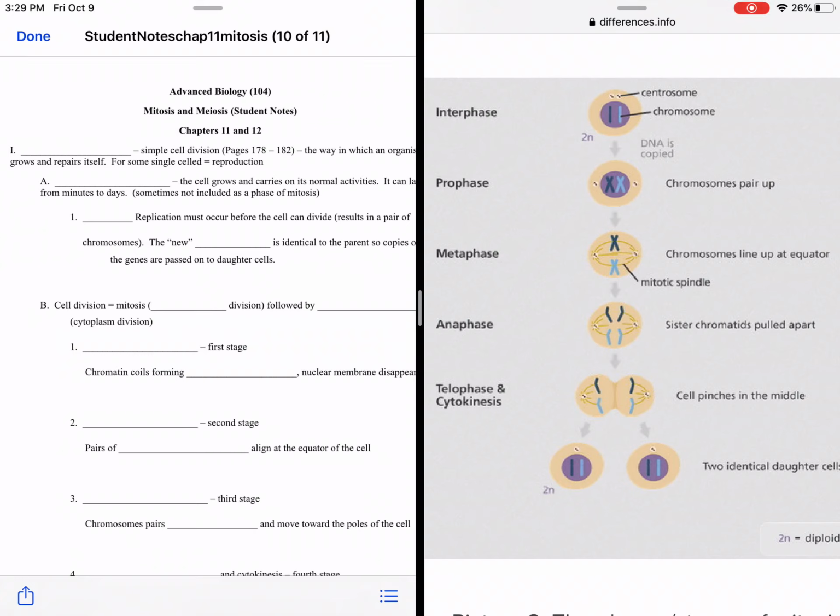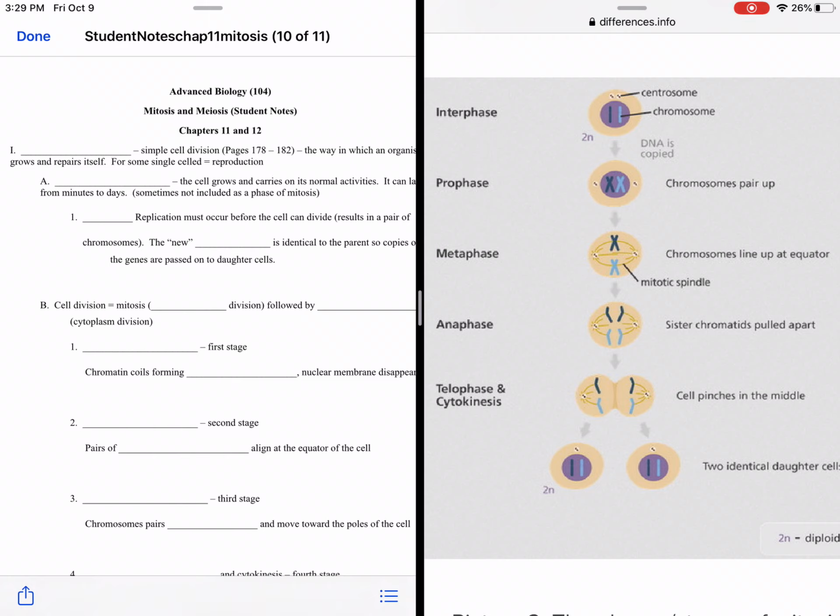Alright, these are your notes on mitosis for chapter 11. Mitosis is simple single-cell division sometimes. Sometimes it is cell division in multi-celled organisms. It is the way in which an organism will grow and repair itself. For single-celled organisms, this is how the organism will reproduce itself as well.